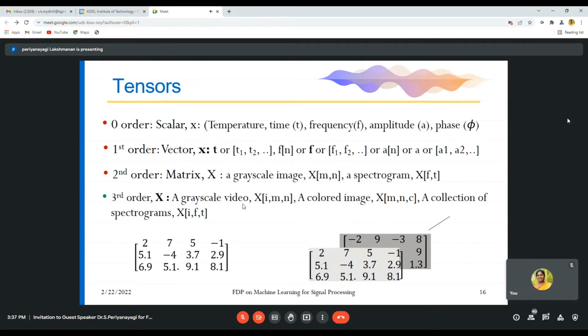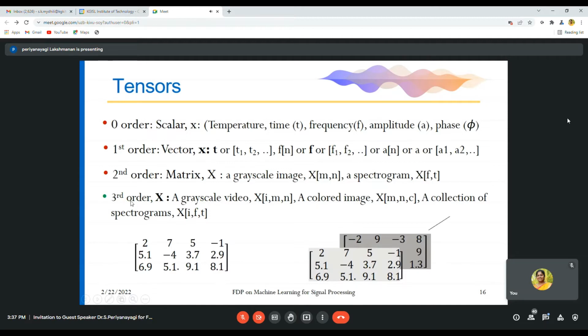So for example, times T1, T2, frequencies F1, F2, amplitudes A1, A2, all these things can be represented by using a vector. Coming to the second order tensor, it is a matrix form, where a grayscale image is represented as M, N, and a spectrogram we will represent as F, T. This example given here is an example of a second order matrix.